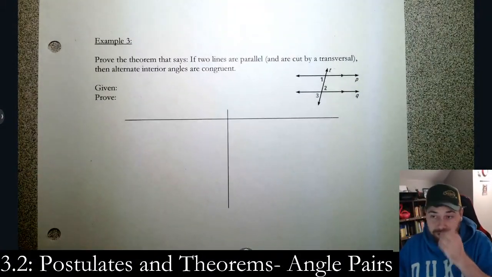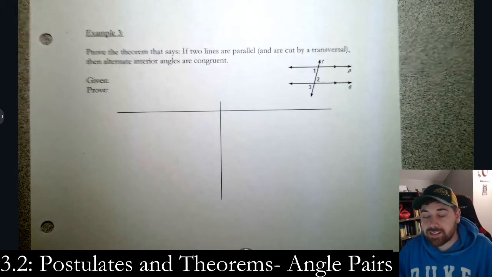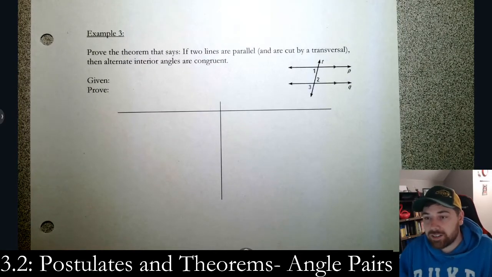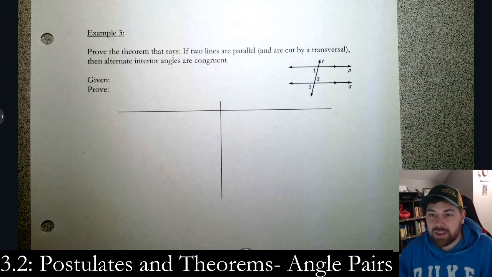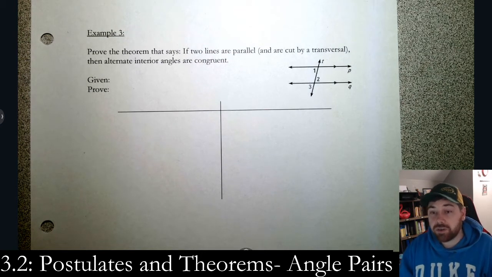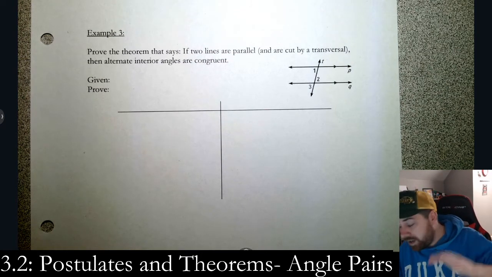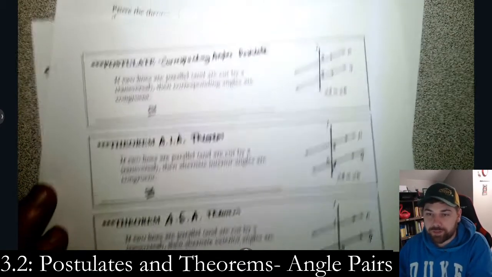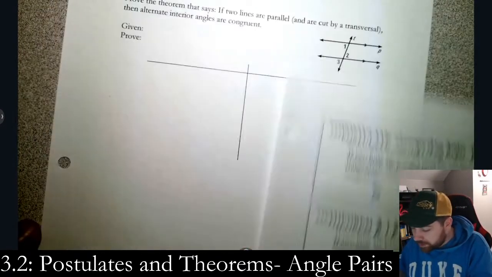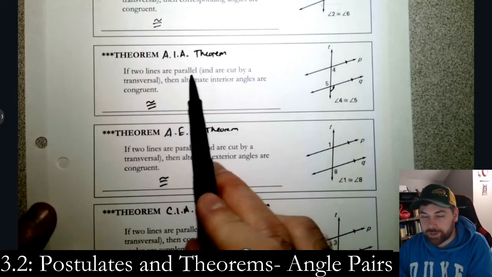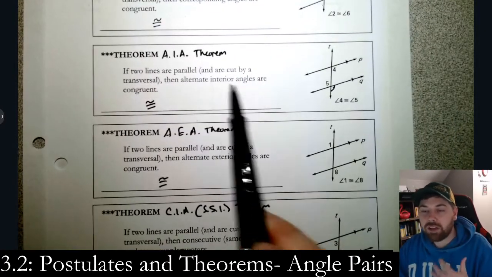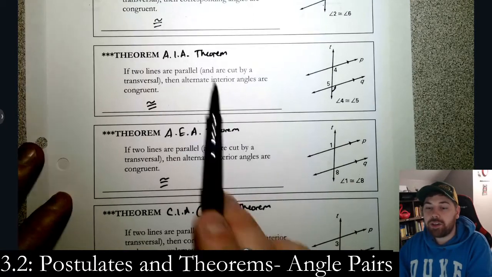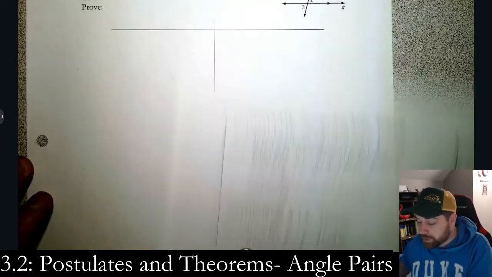We're going to prove something. It says, prove the theorem that says, if two lines are parallel and cut by a transversal, then the alternate interior angles are congruent. So this is what we're going to do. We have the postulate, like I said, this first one. And so what we're really doing is proving this one. We should prove all of these, and I'm only going to prove this one.